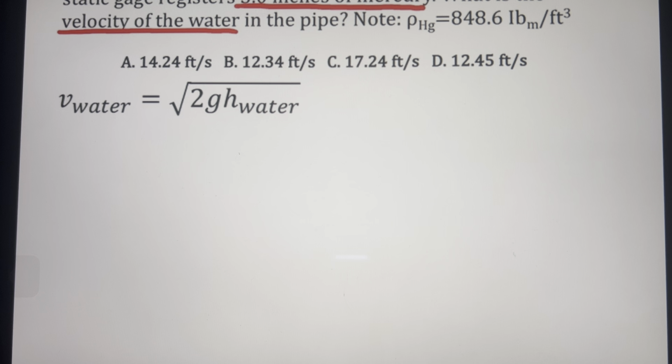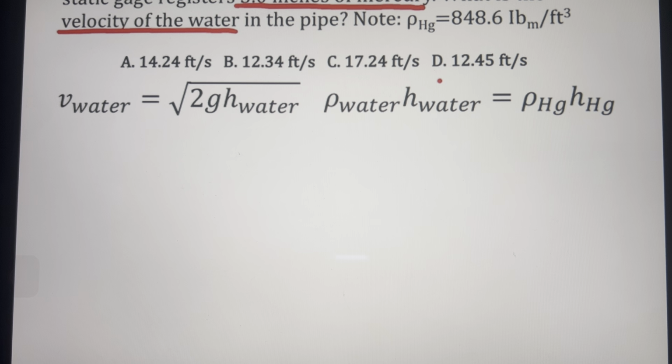To do that, we must know the formula for converting height in one fluid into another fluid, which is the formula of pressure, gamma h, or density times h. So the rho h for water must be equal to the rho h of mercury. Our height in terms of water is equivalent to density of mercury times height of mercury divided by density of water. Okay, we can solve our velocity of water.